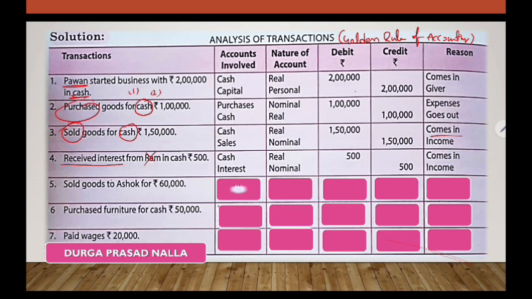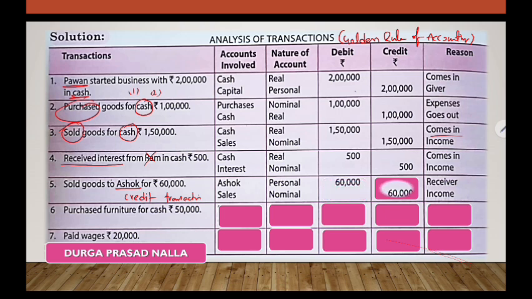Next, sold goods to Ashok. Whenever a name like Ashok is mentioned, don't consider it as a cash transaction, consider it as a credit transaction. So now the two aspects involved here are Ashok and sales. Ashok is an individual, that's why he will be shown under personal. Sales is nominal as usual. When we sell goods to Ashok, he is the receiver of goods. That's why the receiver is always debit.